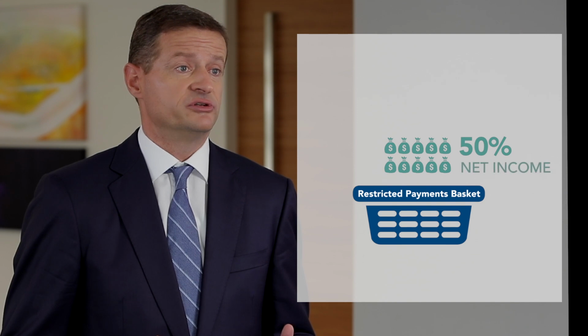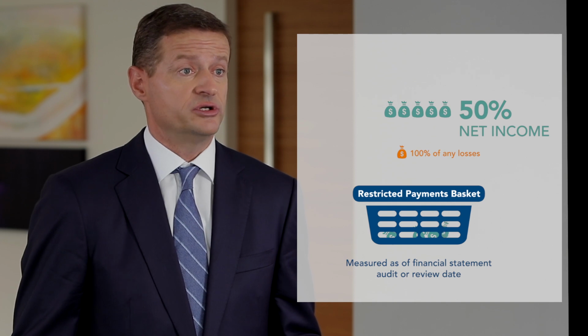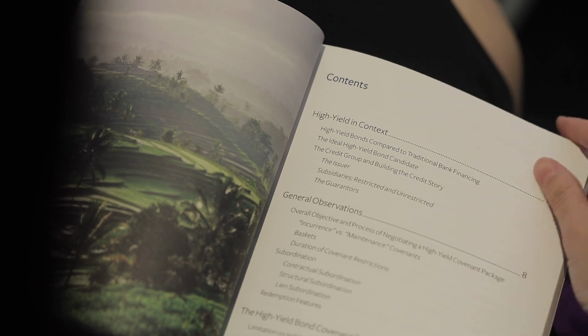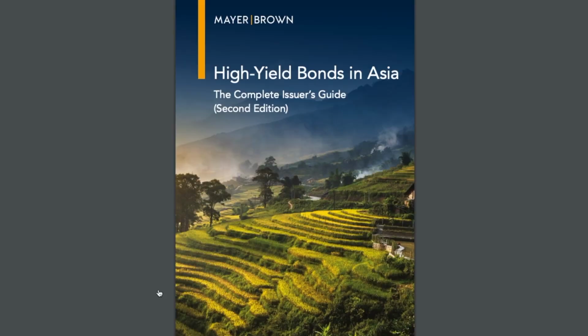As I mentioned earlier, a restricted payment right must be earned. Restricted payments may only be made from net income that builds up in a restricted payments basket. Calculating the restricted payments basket requires some explanation and careful reference to the defined terms in the indenture. At its most basic level, however, the restricted payments basket is calculated by taking 50% of net income, or free cash flow, of the issuer since the issue date, less 100% of any losses and any restricted payments made. A full illustration can be found in our high yield guide, including some useful examples to show how it works. So download the guide for more information.